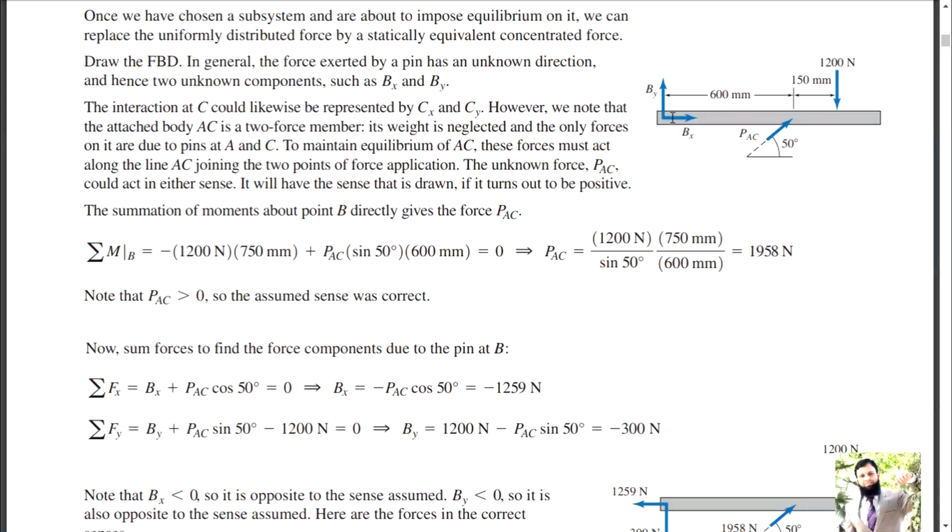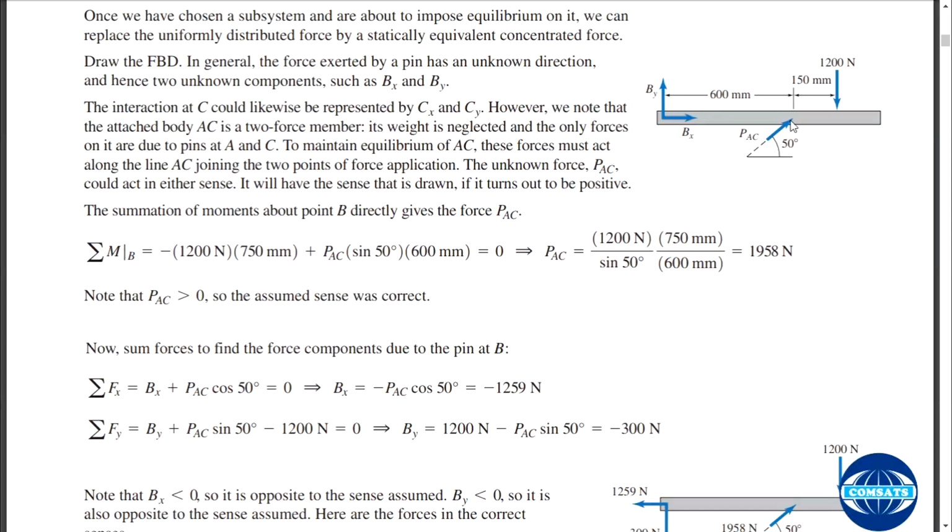Okay, this will have no moment arm, so Bx will pass through that point, and two unknowns, so you will get an equation and you will have to further solve multiple equations. That will be quite hectic. So you should take moment about this point or this point. That will leave one unknown, and that will be easier to solve. That's up to you. The summation of moments about point B directly gives the PAC.